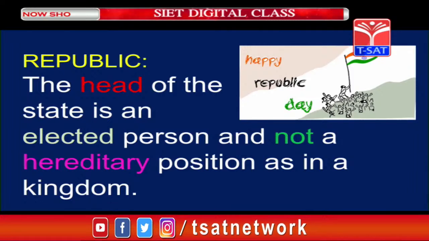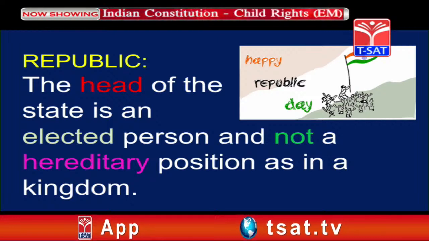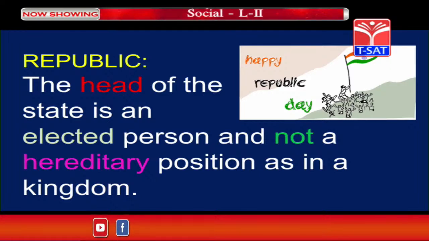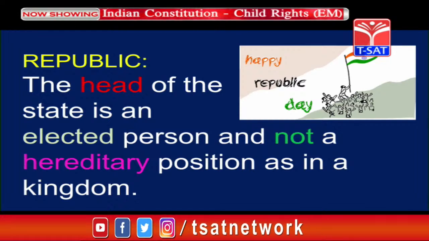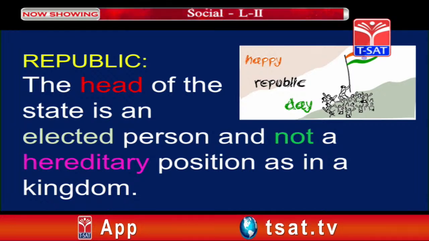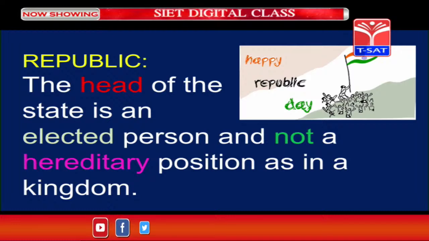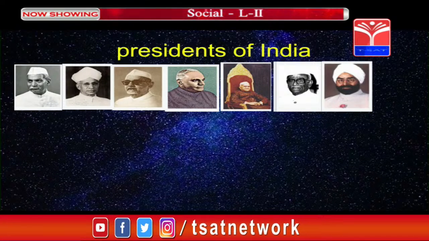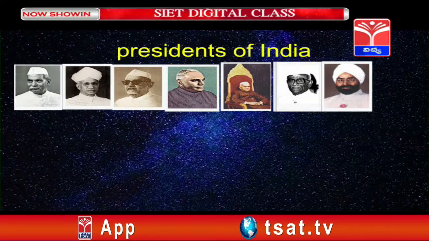Now let us see the republic. The head of the state is an elected person and not a hereditary position as in a kingdom. Here the head of the country, the president, is elected indirectly, which means our people's representatives elect this person, and every term of 5 years we change him. Again the election takes place and there is a new president. Here we can see the presidents who served from 1950 onwards.